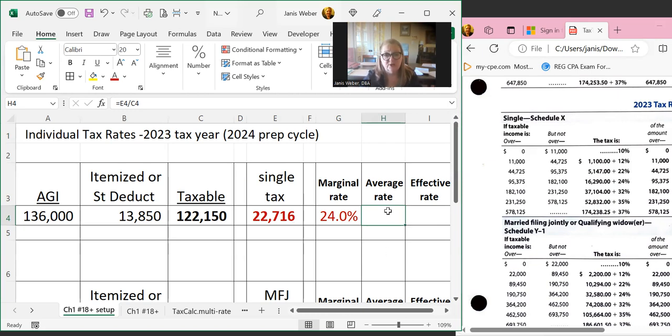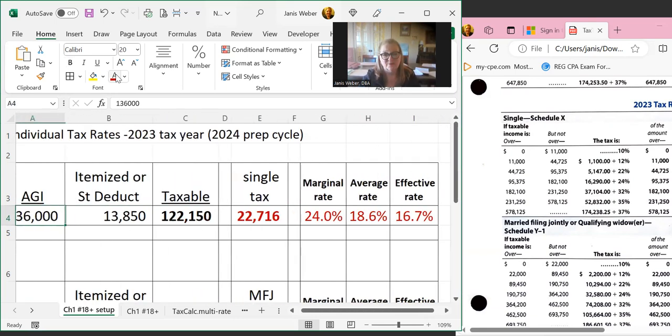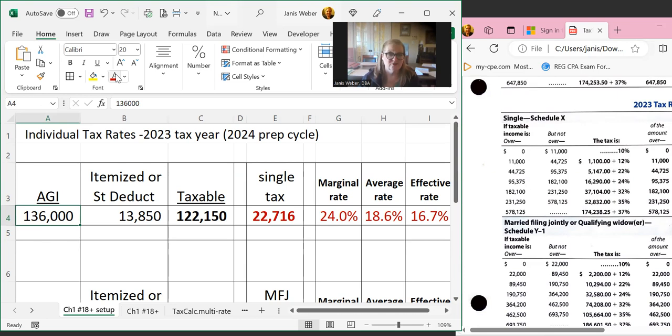So the average rate is nothing but the tax divided by the taxable income: 18.6% in this case. The effective rate is the tax, 22,716, divided by your adjusted gross income, which amounts to 16.7%. That's all there is to it, and I'm just reminding you about calcs.